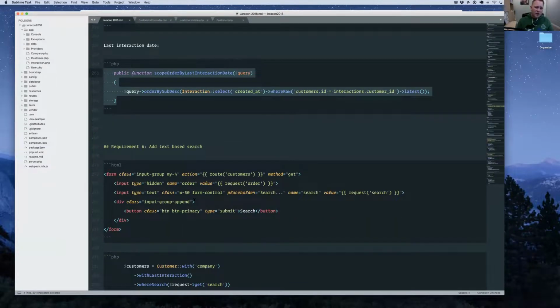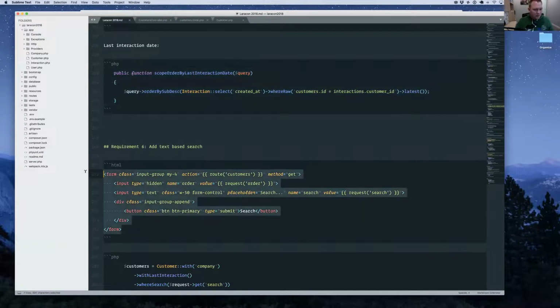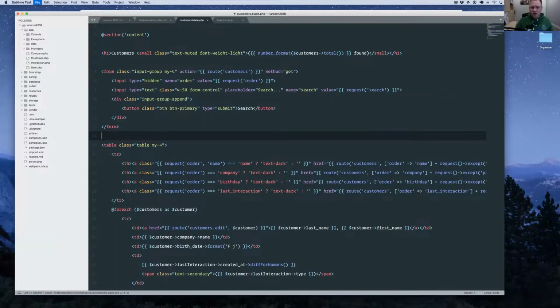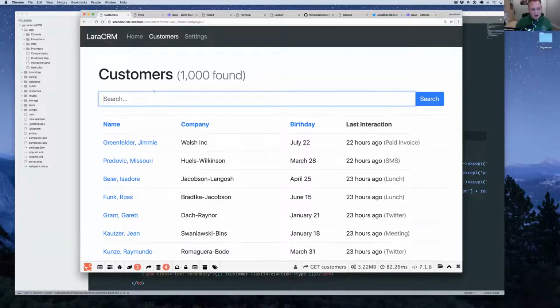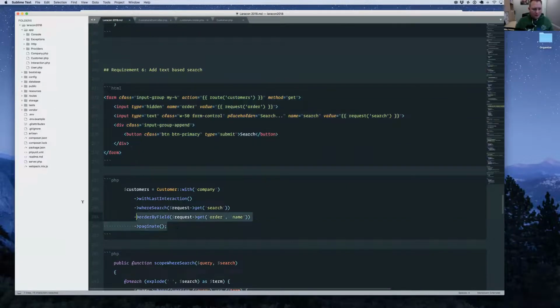Okay, so we talked a lot about getting data and sorting data. How about selecting data? Let's do some filtering. So I'm going to update this view, and I'm going to add a form to do some basic searching. This is just a standard Bootstrap style form. Okay, so I paste that in. Nothing too remarkable there. Let me update the controller here as well.